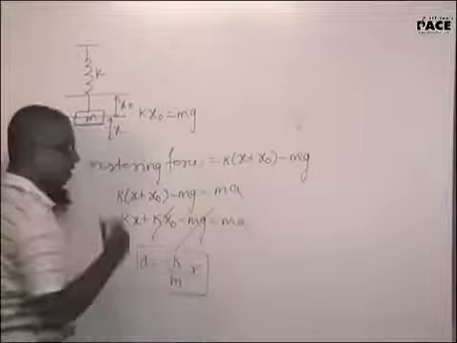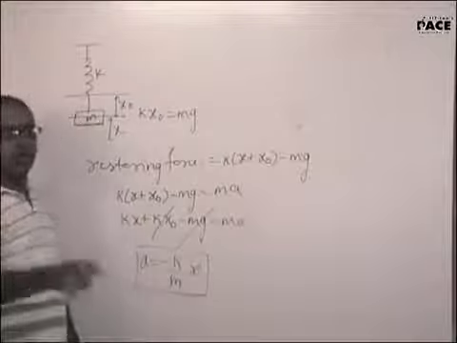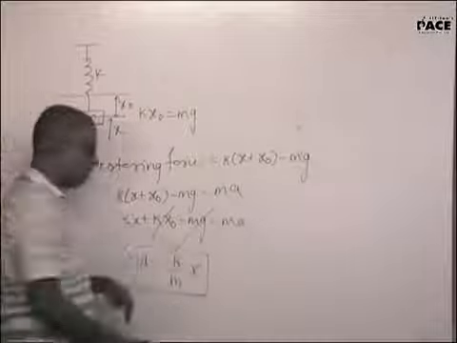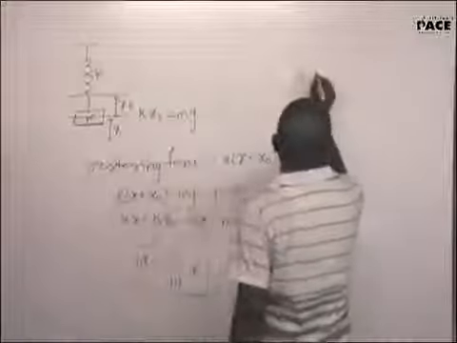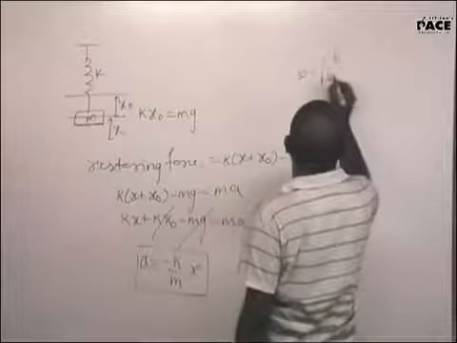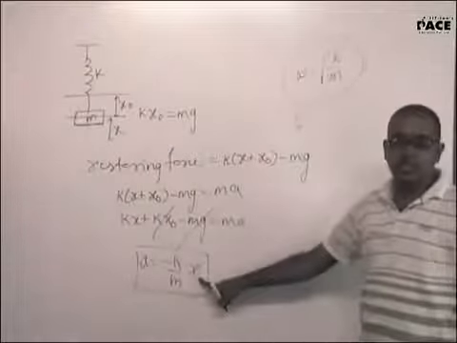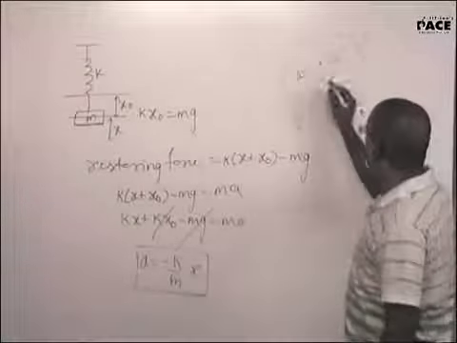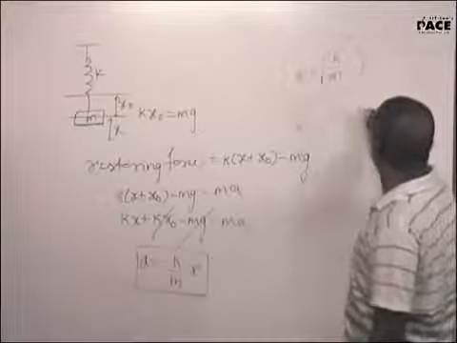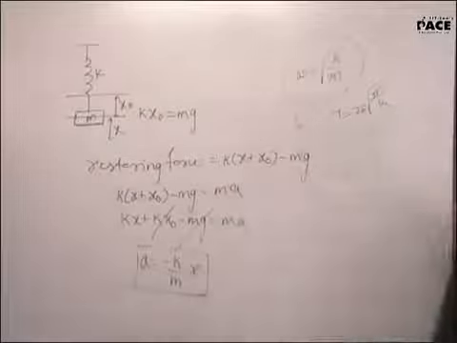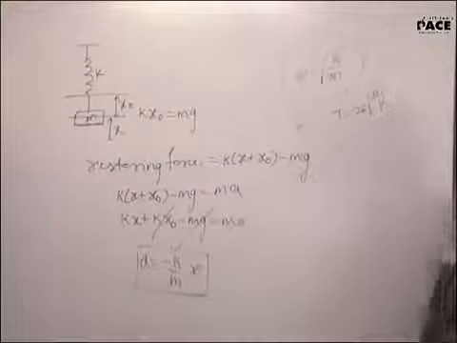Last step, where from did you get the negative sign? I did not get the negative sign. I am putting the negative sign to show that a and x are in opposite direction. So compare this with omega equals under root k by m. I will compare this equation with a equal to minus omega square x, and hence I get the same omega, or the time period is 2 pi root over m by k. Is the logic clear? Yes, sir.